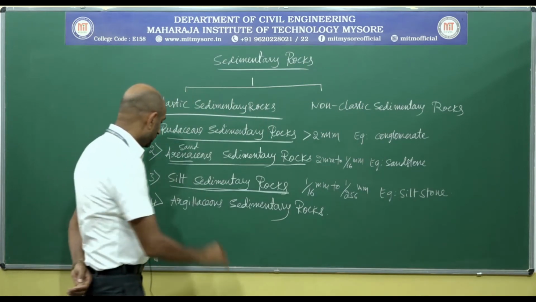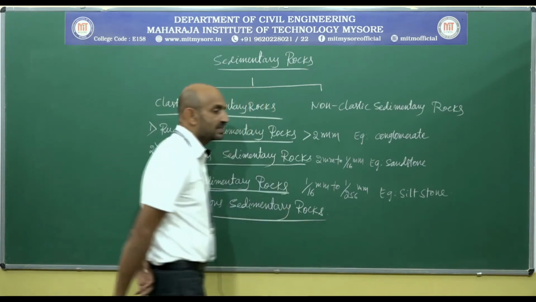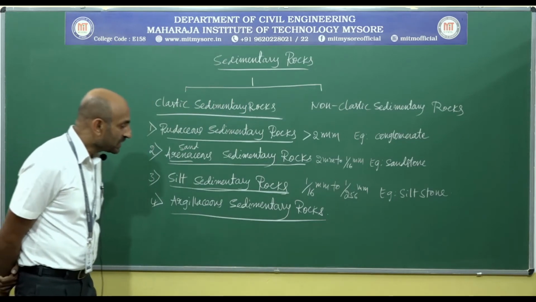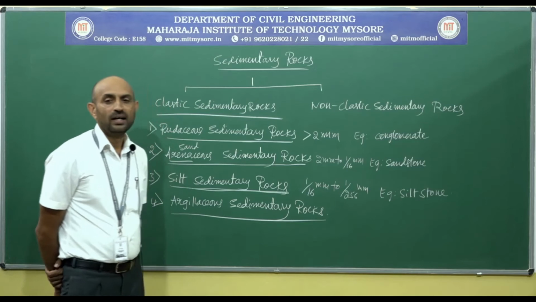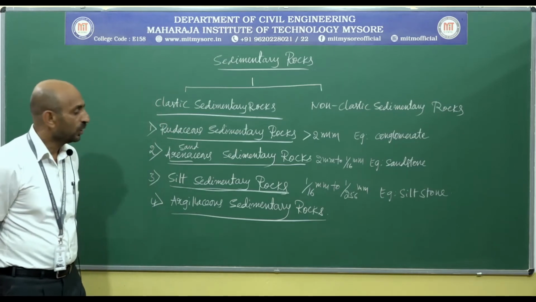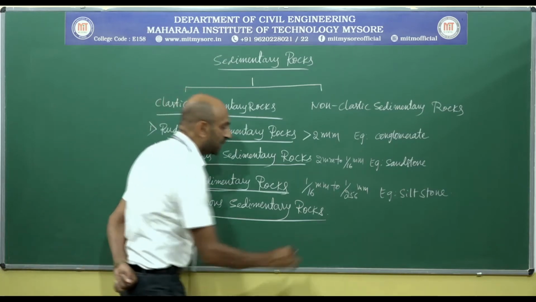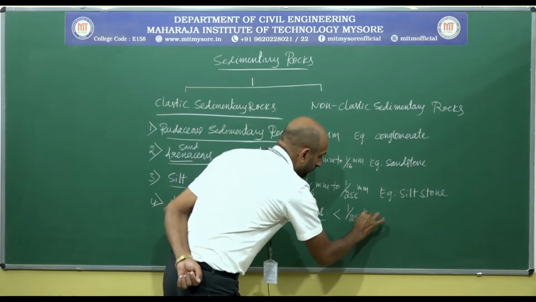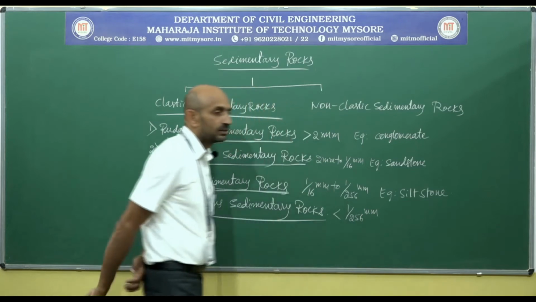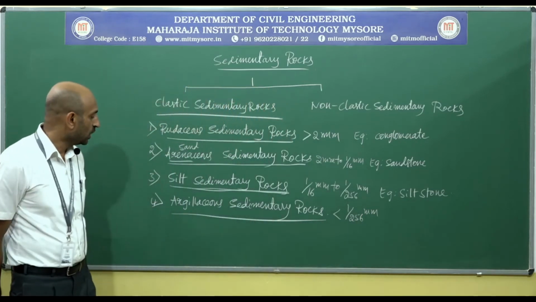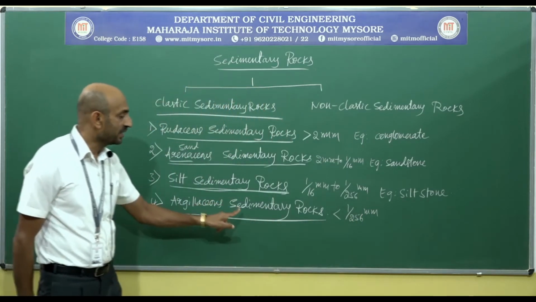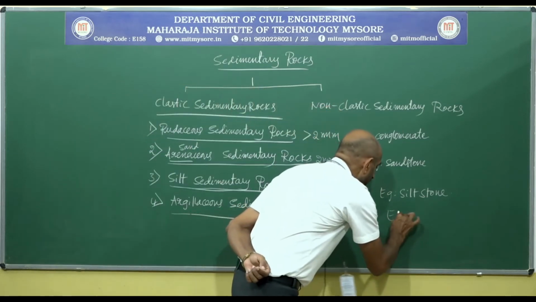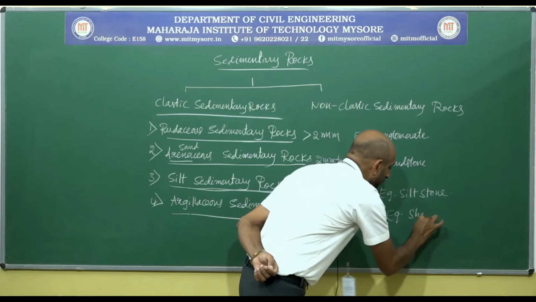The last one, argillaceous sedimentary rocks. If the grain size of the sediments is less than 1/256 millimeter, such sedimentary rocks are called argillaceous sedimentary rocks. Example, shale.